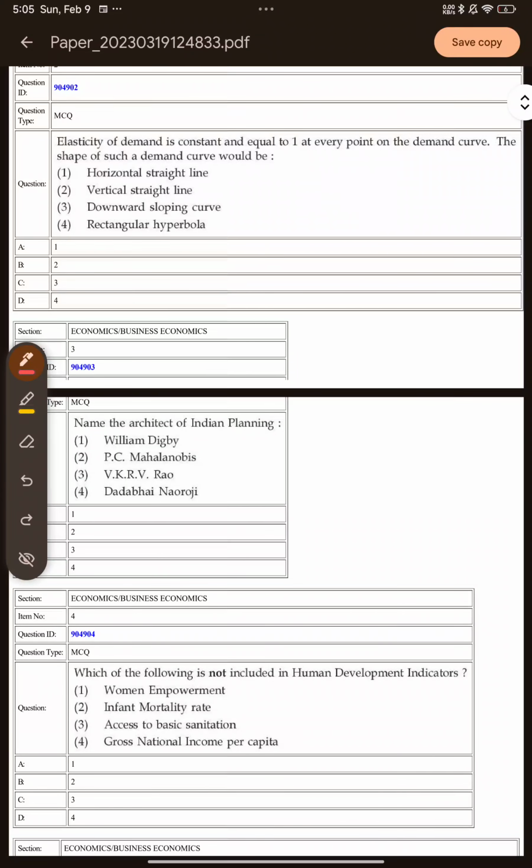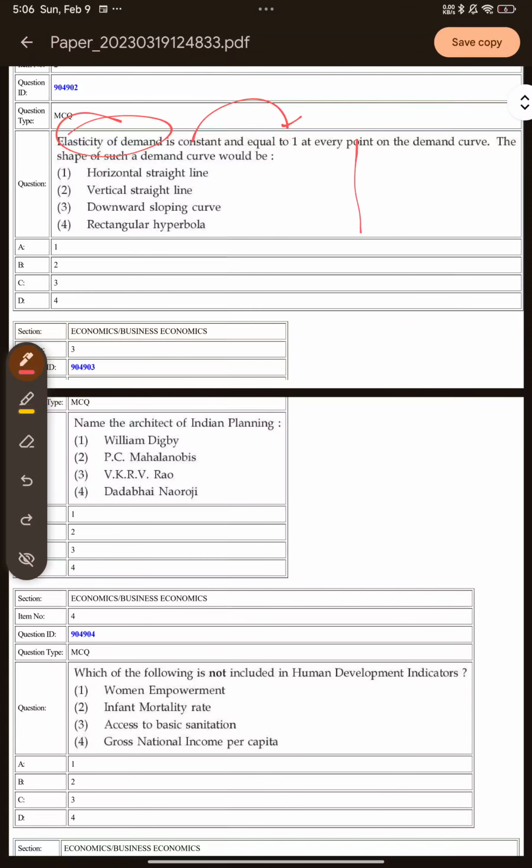So in this question they are asking, elasticity of demand is constant and equal to 1 at every point on the demand curve. The shape of such a demand curve would be. So as you have read that in the case of constant elasticity and that too equal to 1, it means that the percentage change in the quantity demanded is the same as the percentage change in the price of a good. So that is the definition of your elasticity of demand.